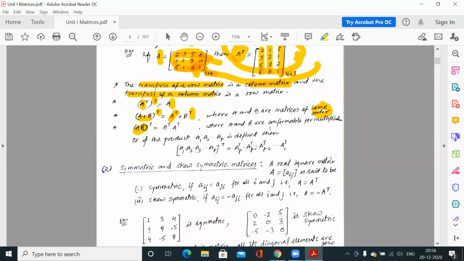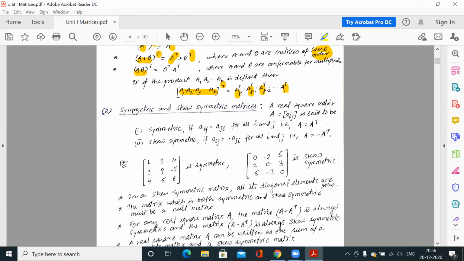Now the transpose of a product of matrices. This is for two matrices, and for n matrices, the product of P matrices. If you take the transpose, you get the reverse order: A_P transpose, A_(P-1) transpose, A_(P-2) transpose, down to A_1 transpose. Now the symmetric and skew symmetric matrices.